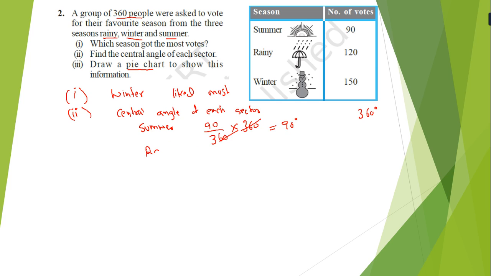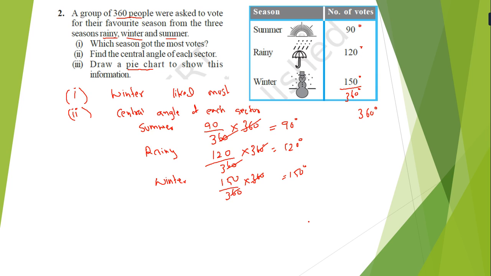Same thing in rainy season. In rainy season, 120 divided by 360, multiplied by 360, that is 120 degrees. Again winter, that is 150 divided by 360 multiplied by 360, that is 150 degrees. So we already get the same answer as the number of votes. Here 90 degrees, here 120 and 150. If we total it, you will get 360 degrees.